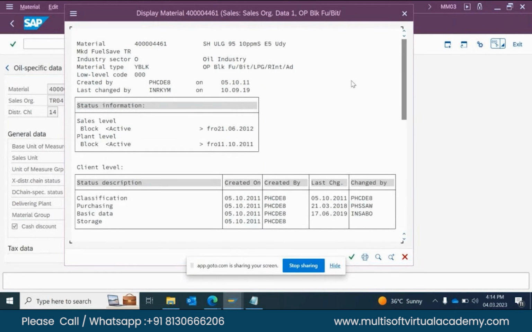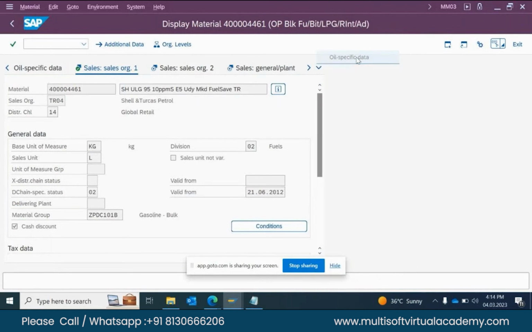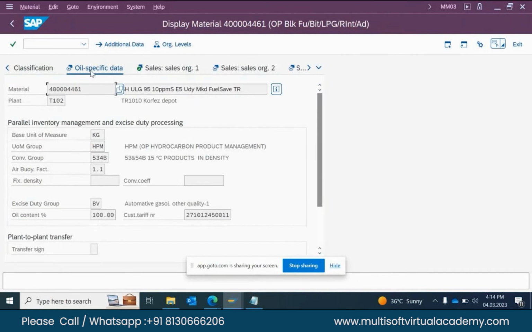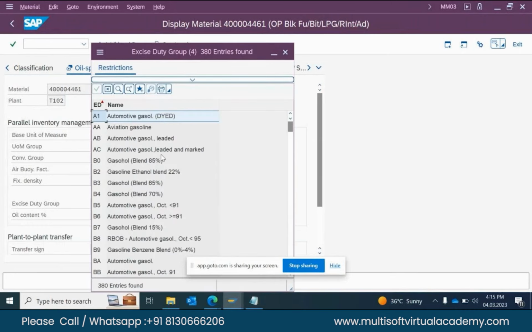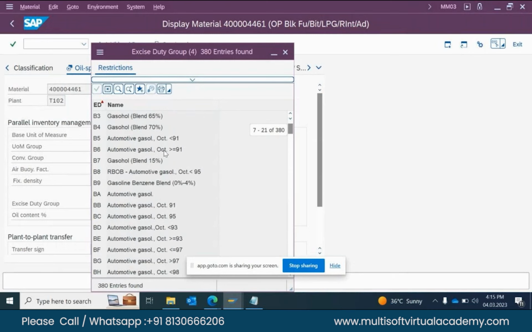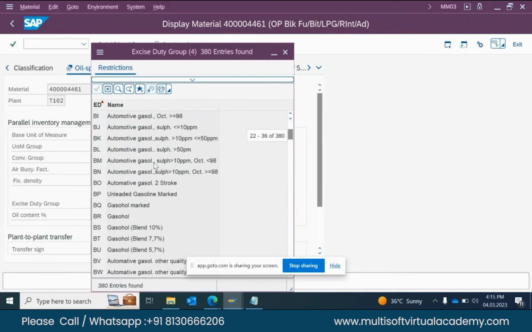So here is the oil specific data, which is always updated in the ED group. Based on the nature of the product, it is defined what kind of excise duty is used. You can see here there are a number of excise duty groups. That ED group is keyed by a two-letter code, whereby products are treated in the same way for the excise duty process. The same ED group is used for the max balance or tax return.